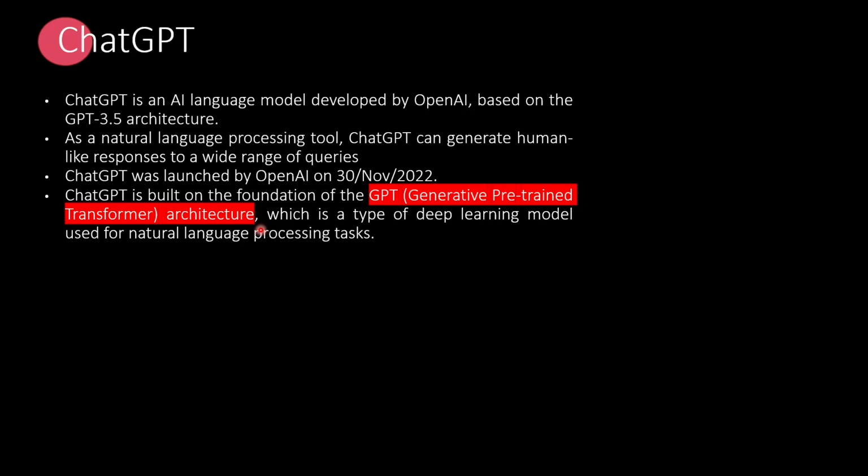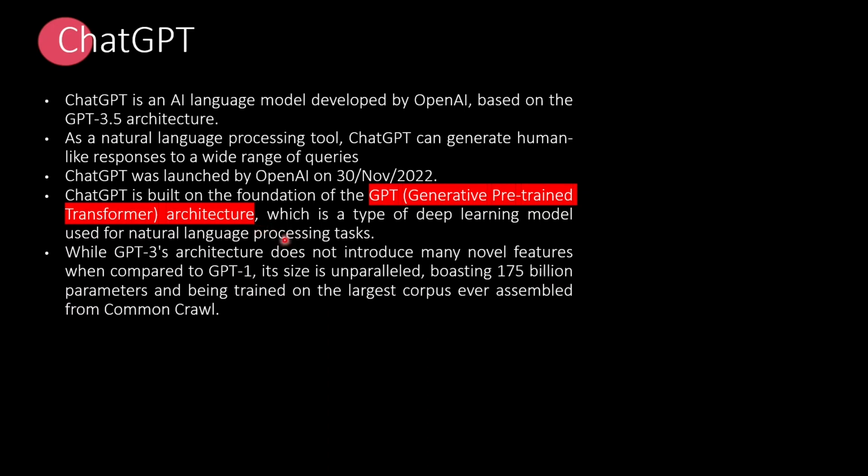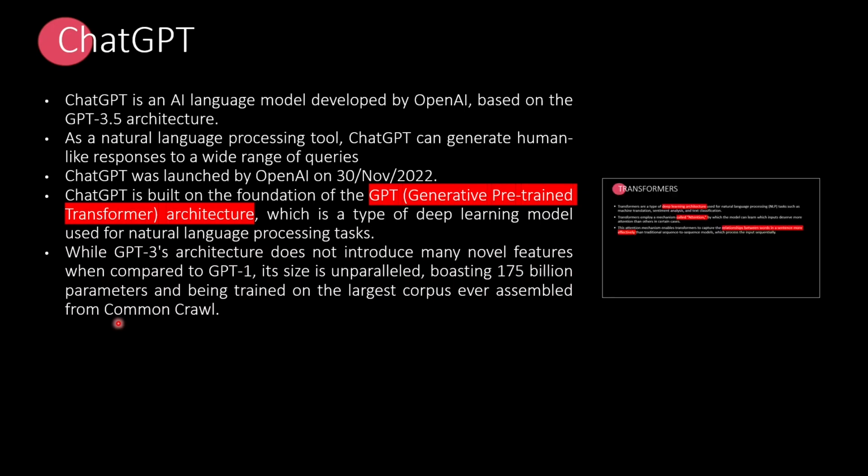And we will see what a transformer actually is, which is a type of deep learning model used for natural language processing tasks. There's not much of a difference between the GPT-3 and GPT-1 architecture. The only, or you can say the biggest, difference is the 175 billion parameters that have been used to train GPT-3 from a data set called Common Crawl. So let us first understand the transformers.